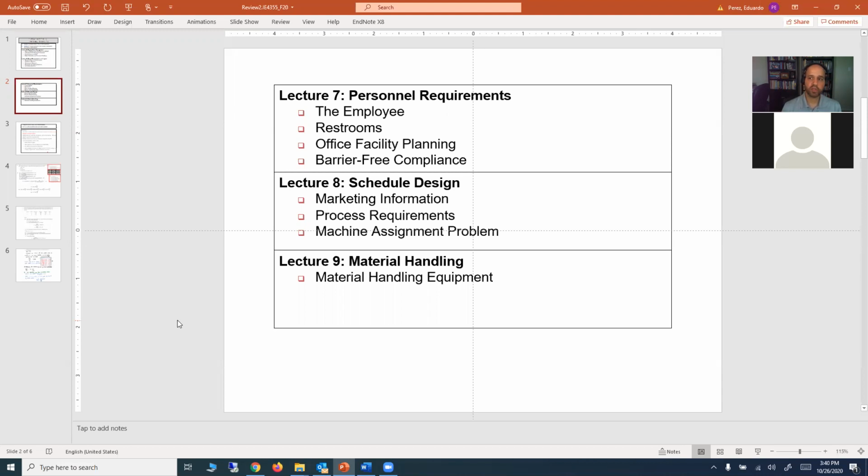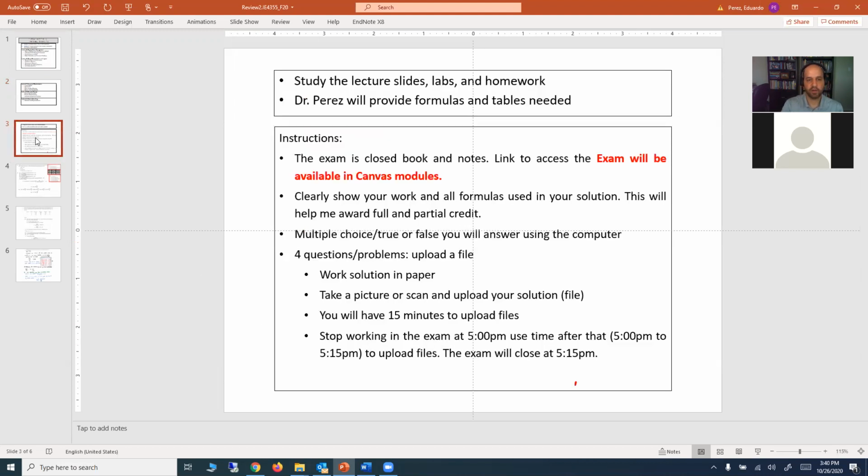Now, in terms of how to prepare for the exam. You should study the lecture slides, the labs, and the assignments or the homework. I already posted most of the solutions. If there's one or two that are missing, I will post them tonight. I think there's one of them that is due today or the day of the exam. If it is due the day of the exam, I will post the solution earlier so you can study for the exam.